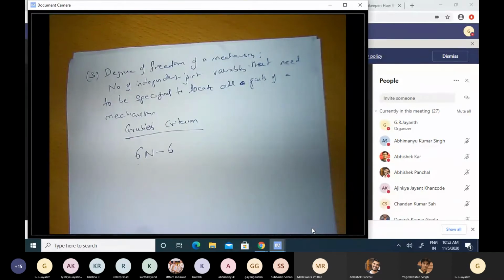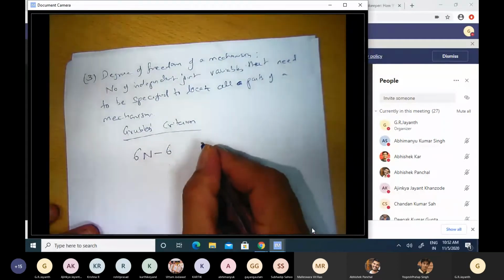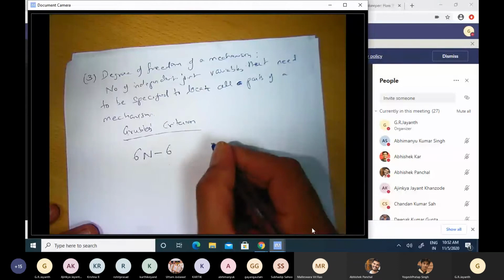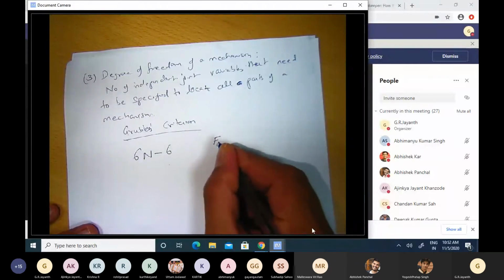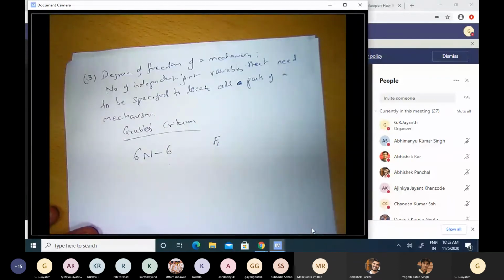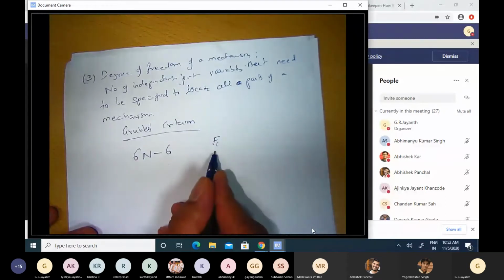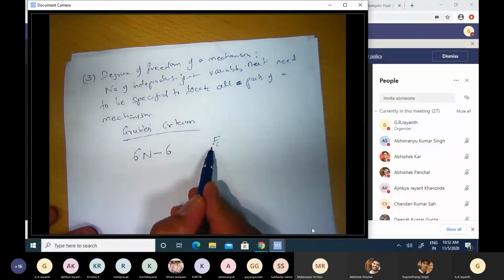Now from this 6n minus 6, each joint removes a certain number of degrees of freedom. So each joint, let us say, has fi degrees of freedom, where i represents the ith joint. So if the ith joint is a revolute joint, that number f will be 1.